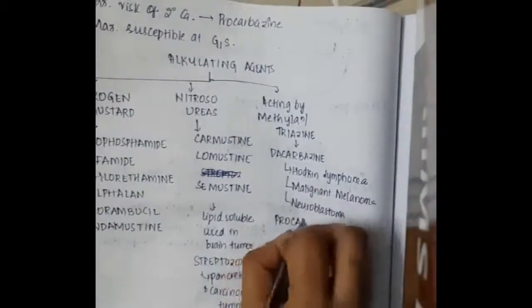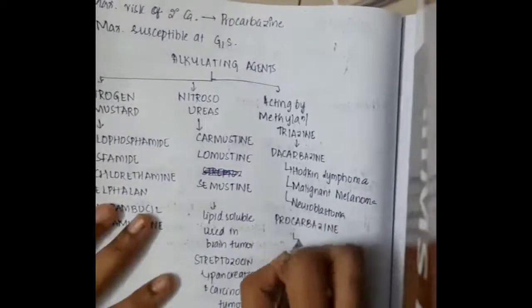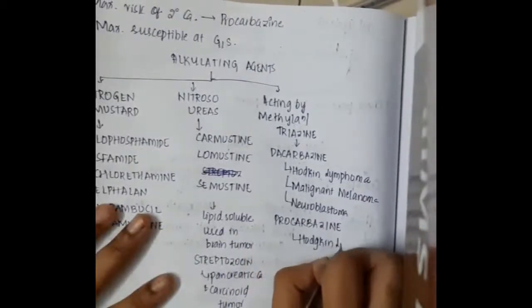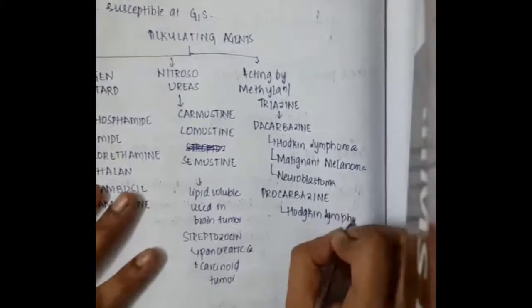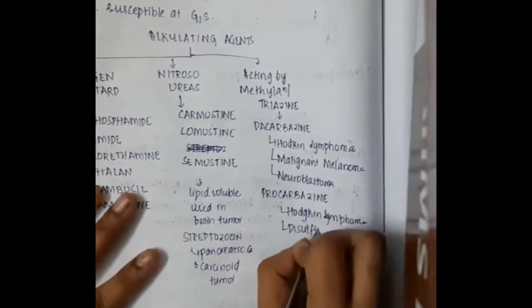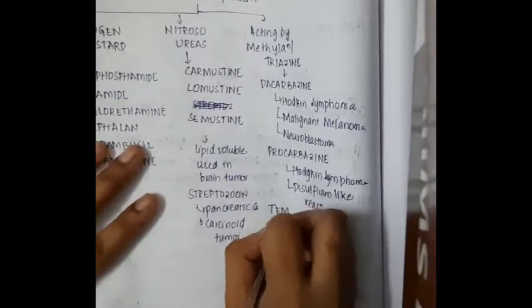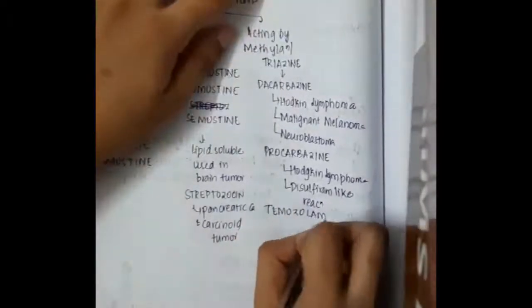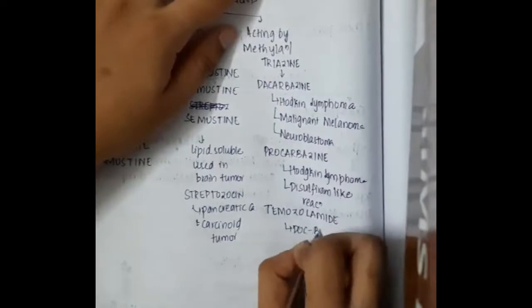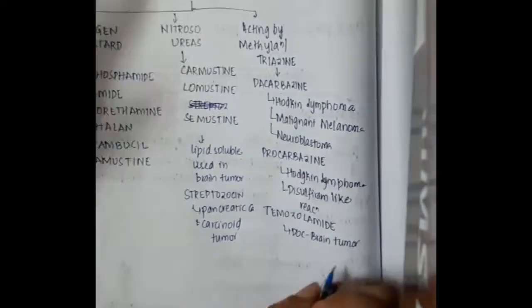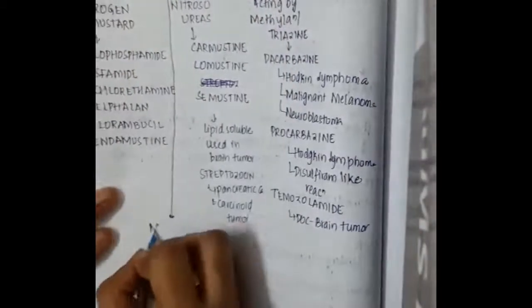Then we have procarbazine, which is used in Hodgkin's lymphoma and also causes a disulfiram-like reaction. Then we have temozolomide, the drug of choice in brain tumor.